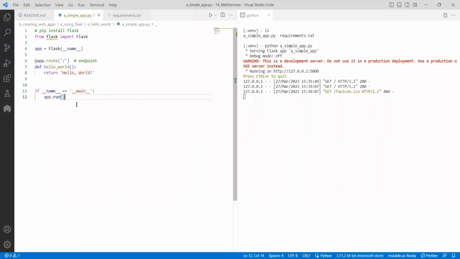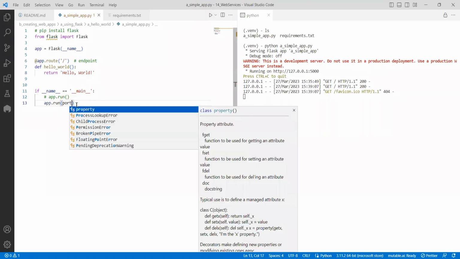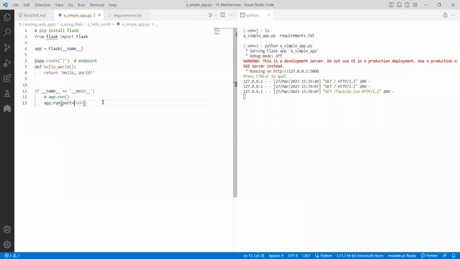That is a default thing. Whenever you give app.run, this is the most common thing. If you want to, you can specify in app.run that port is equal to, say instead of 5000, I want 8000.